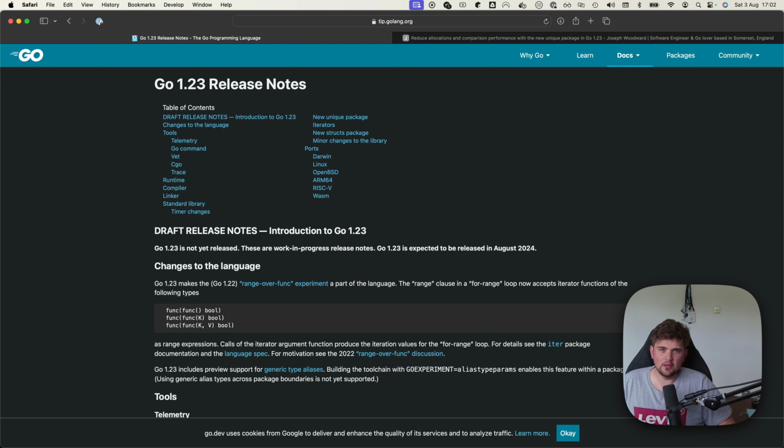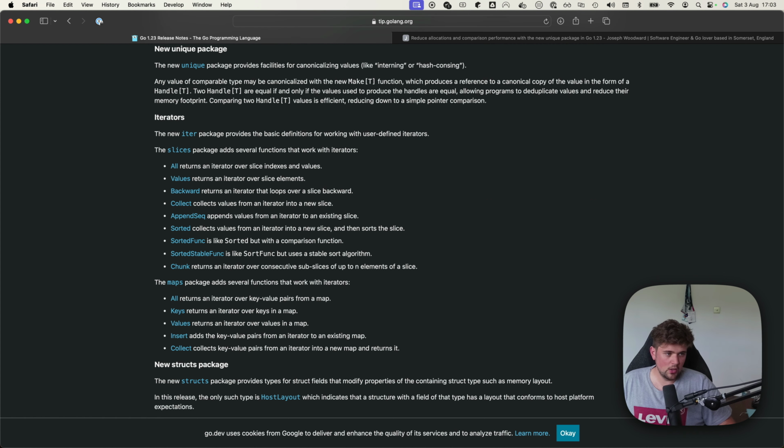So another new package that was introduced in Go 1.23 is called the unique package. You can see I've got the release notes here, and if I jump to the unique package, it gives some explanation of it, but it's a little complicated. The new unique package provides facilities for canonicalizing values. It's like interning, if you've heard of that phrase before. I'm not going to read the rest of the description here because I think it's quite confusing.